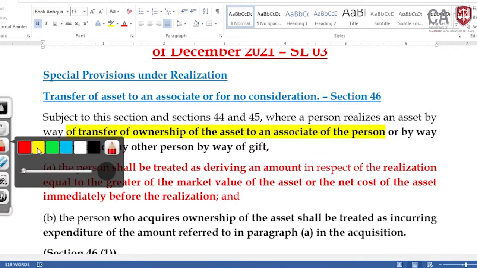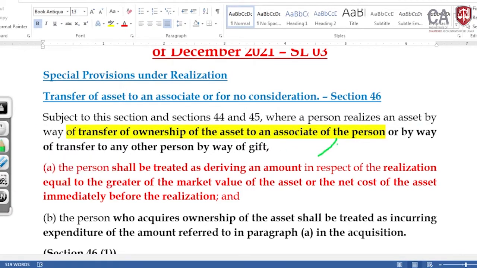The 2 associated persons are the father and the daughter. One is the father, Mr. Channa, and the other one is the daughter, Miss Shashini. These 2 are associated persons. These are the situations.